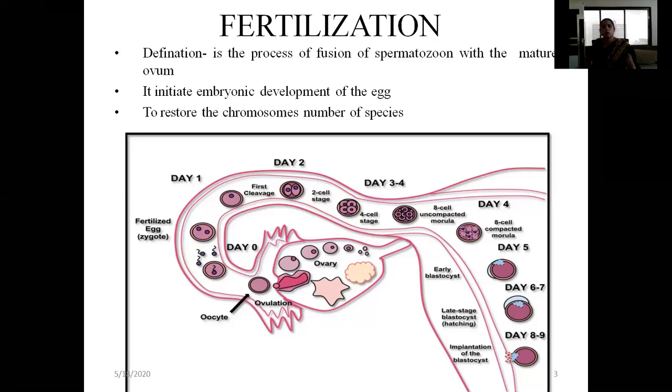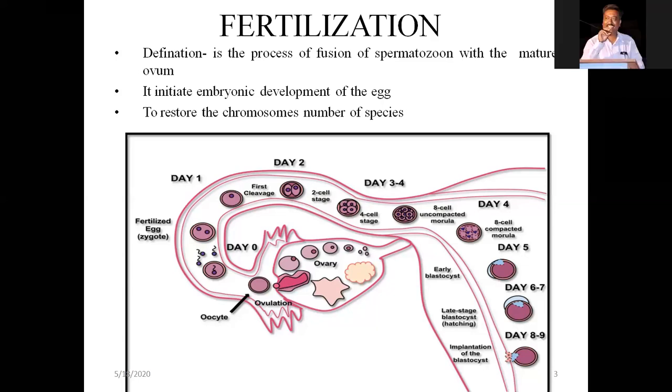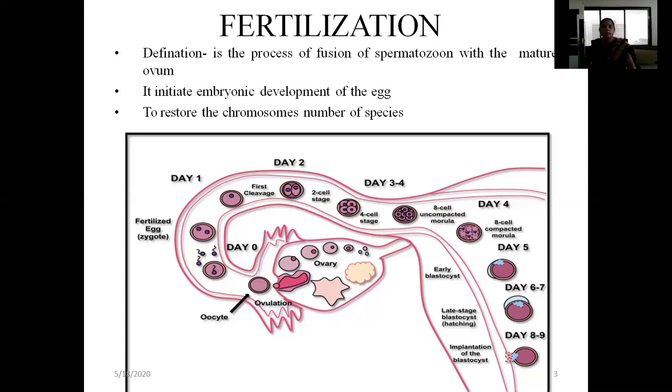Now, what are the important things required for fertilization? An ovum is required and sperm is required. Ovum is required means a healthy ovum. There must be a discharge of a healthy ovum from the ovary. In a female who has a normal menstrual cycle, on the 14th day the ovum is discharged from the ovary.